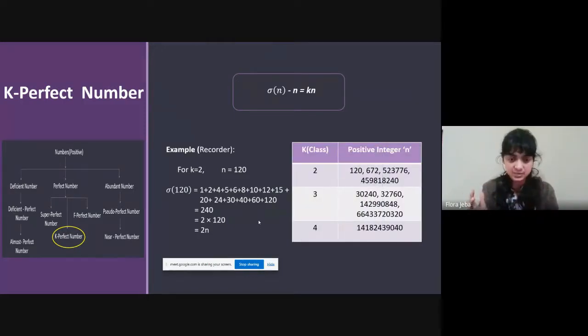For example, if we take 120, we can see that the summation of its proper divisors will give 2 times 120. So this was developed by recorders. So k can be 2, 3, and 4. All these are the integers that have been discovered so far for k-perfect numbers.